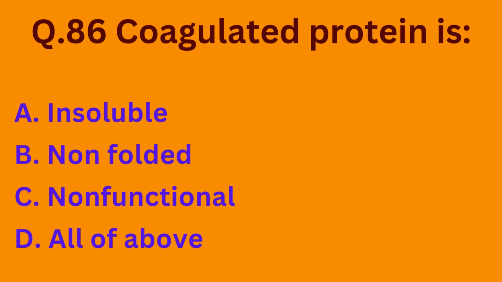Question number 86. Coagulated protein is option A, insoluble, option B, non-folded, option C, non-functional, option D, all of above. So basically all of these are the characteristics of coagulated protein. So the correct option is option D.